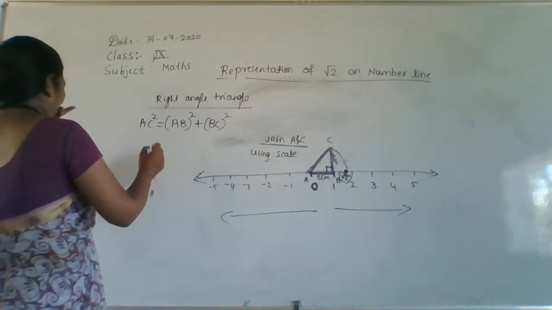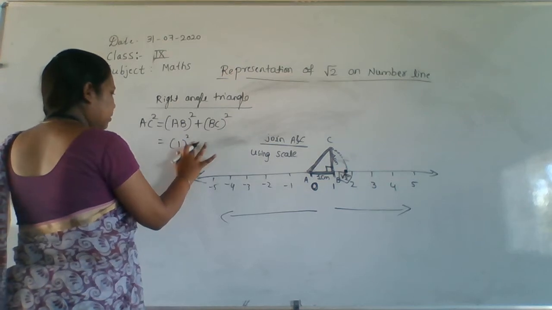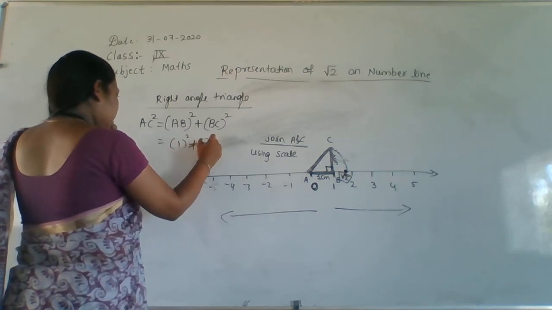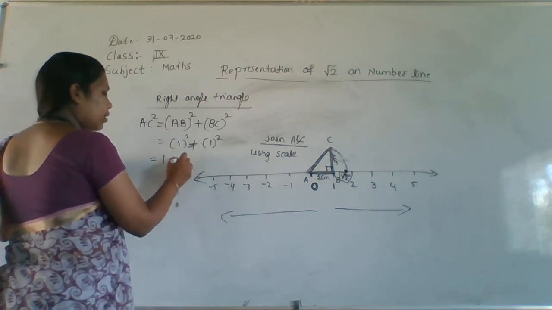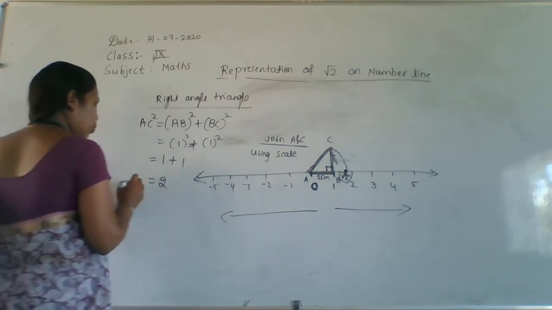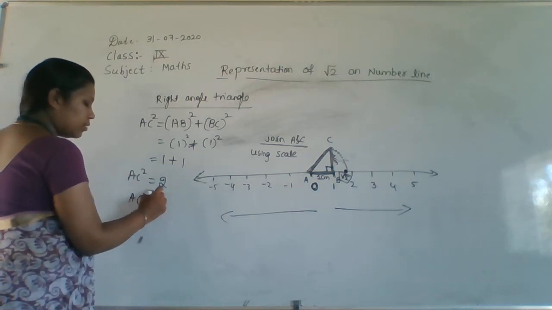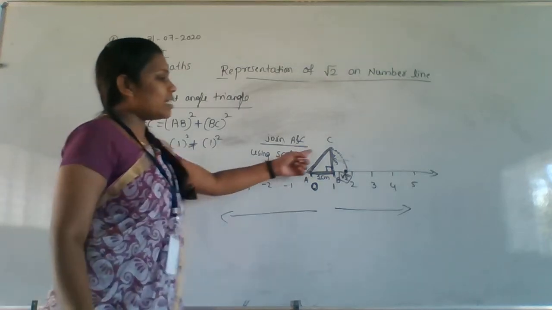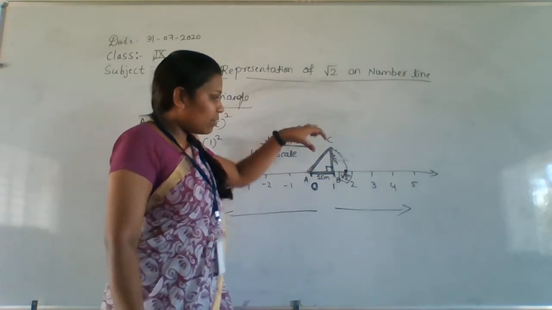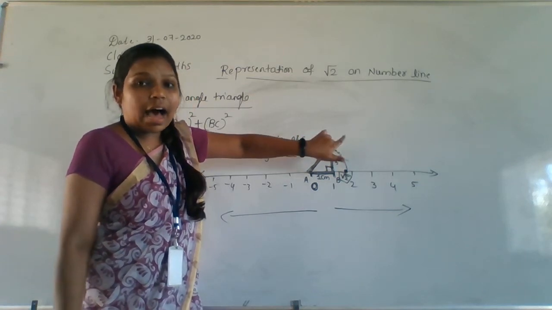See here, AB is 1 centimeter, plus BC is also 1 centimeter. 1 square is 1 only. Here 1 square is 1. That value is 2. So AC square is 2. What is the value of AC? It is the square root of 2. Right? So this AC is root 2.